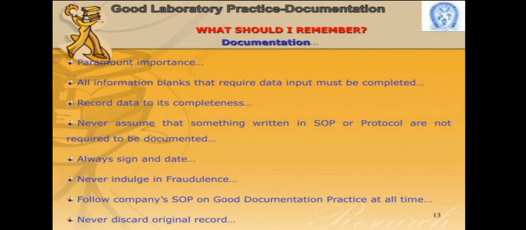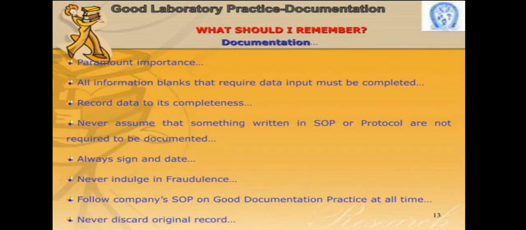Okay, after doing your work, always sign properly, mentioning the date. Never indulge in fraudulence. That means do your work in the proper way. If you make a mistake, you should own it and report to your senior person that the mistake was made by you.